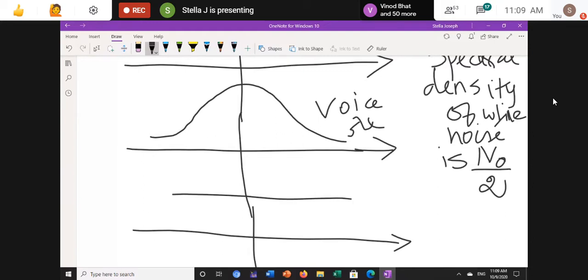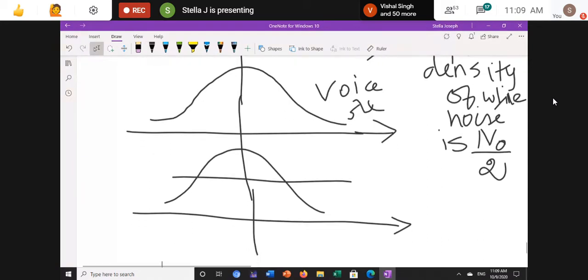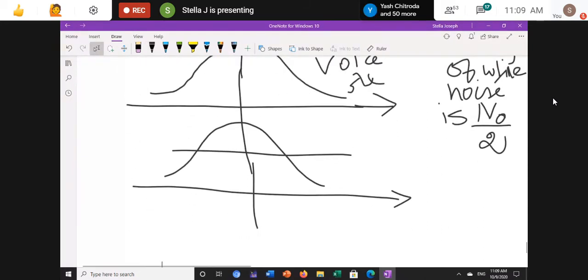This is a noise and this is my voice signal. If you see here, take this point as F1. Consider this point.